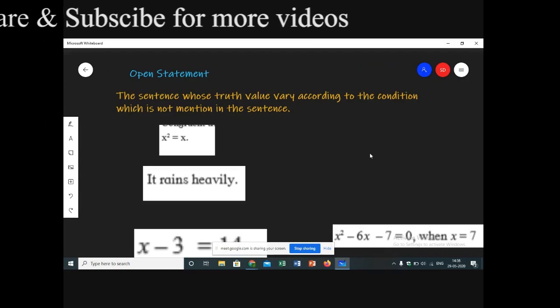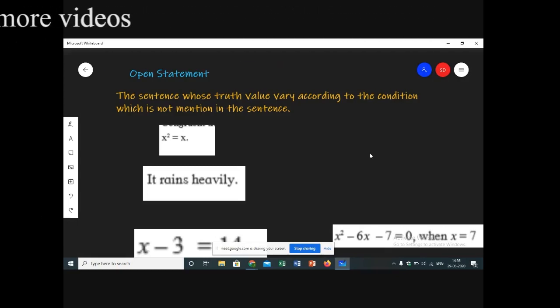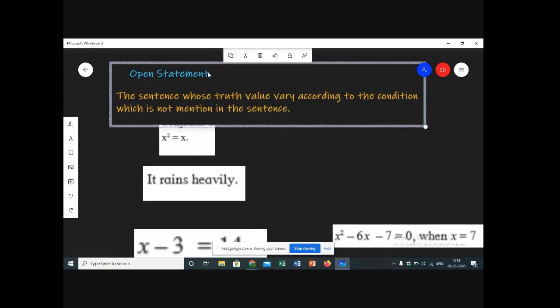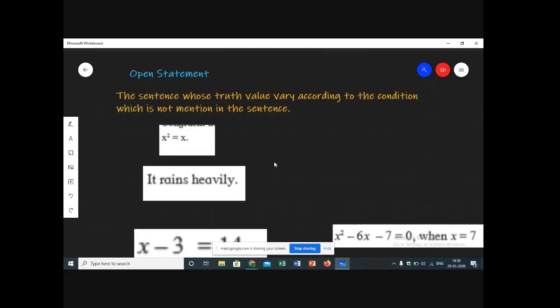Sometimes it may be true, sometimes that statement will be false. So in that case, we call that sentence an open sentence. We call such a sentence, whose truth value changes according to the condition, an open sentence, which means that sometimes it will be true, sometimes it will be false. And open sentences are not called statements.